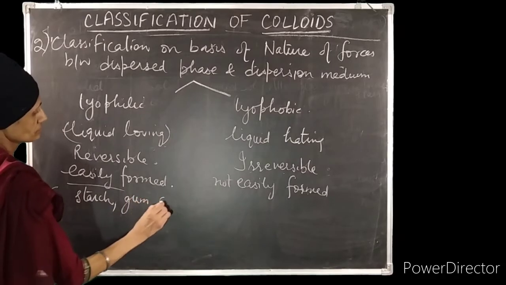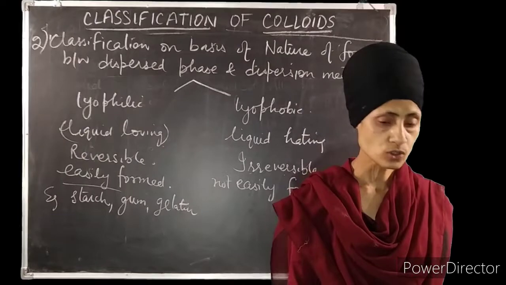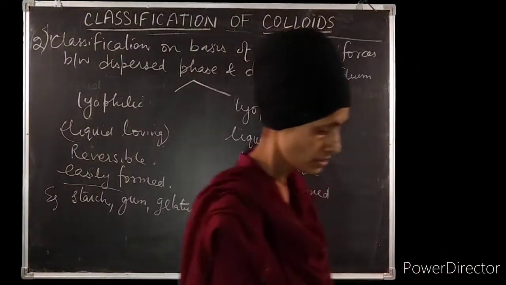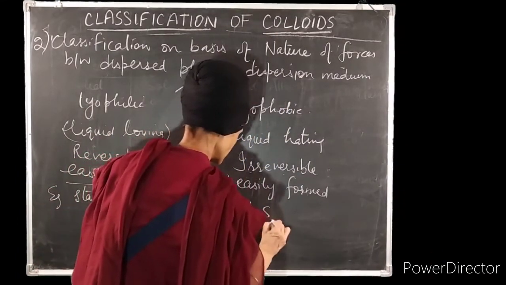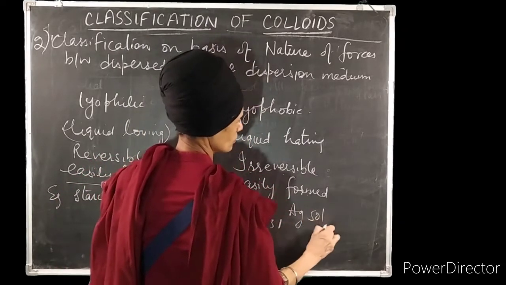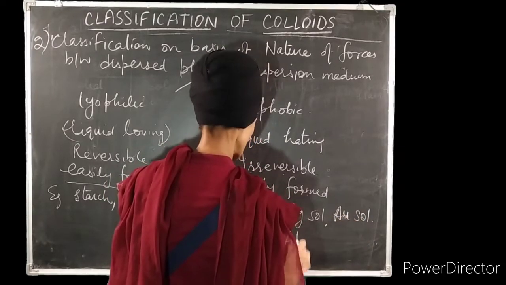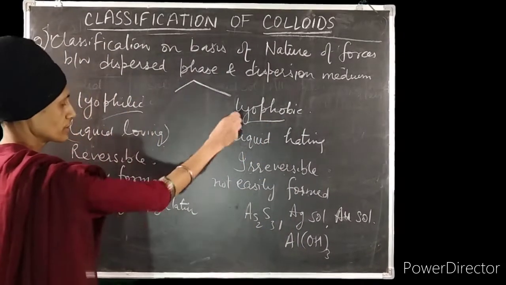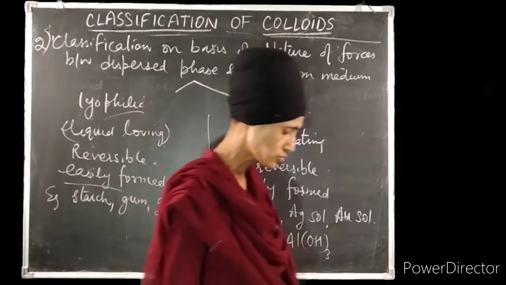Rubber also comes under the category of lyophilic. For lyophobic, the examples are arsenic sulfide sol, silver sol, gold sol, and aluminium hydroxide sol, which all come under the category of lyophobic sols. So this is also a difference between the two types of sols.